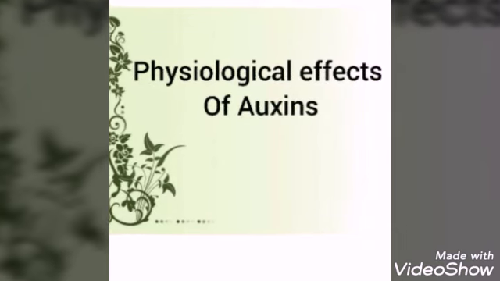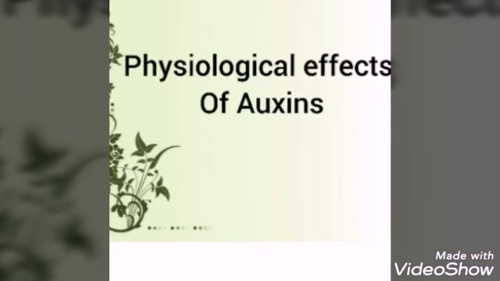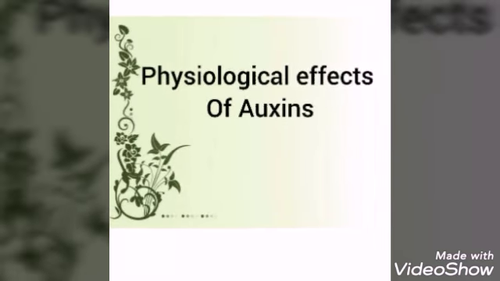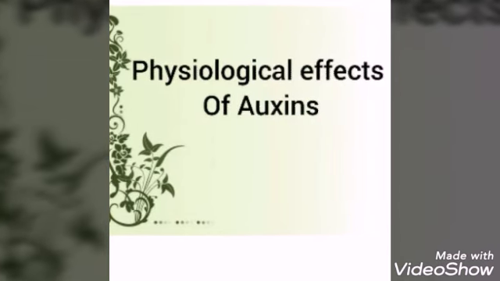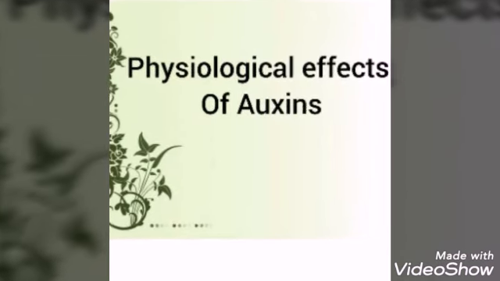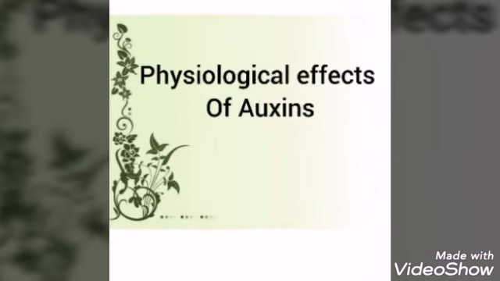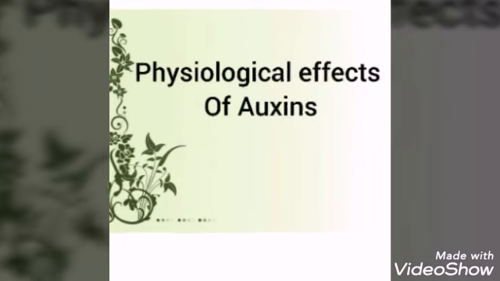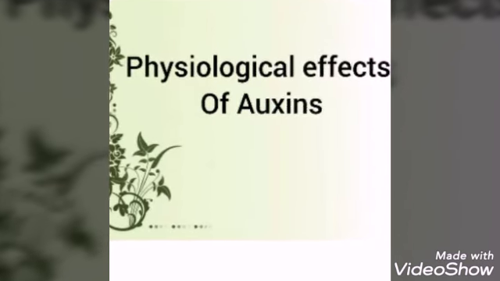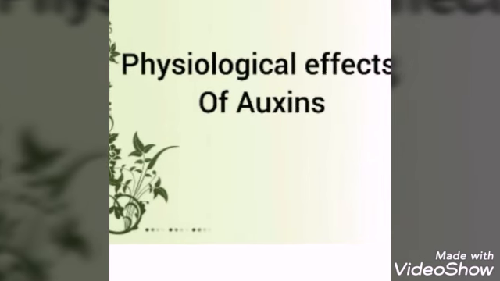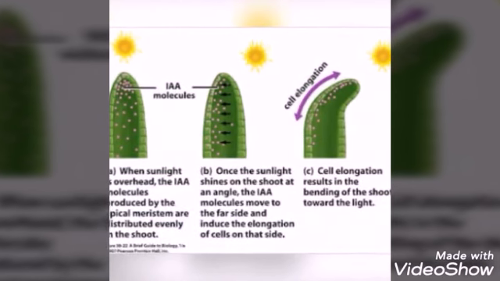Physiological effects of auxins. Auxins bring about a variety of physiological effects in different parts of the plant body. Based on Went's experiment, we know that auxin hormone is synthesized in the apical meristem. It means the tip of root and stem. The first function of auxin is that auxin promotes the elongation of stems and coleoptiles, which makes them grow.